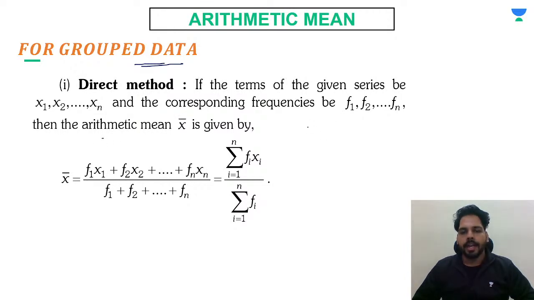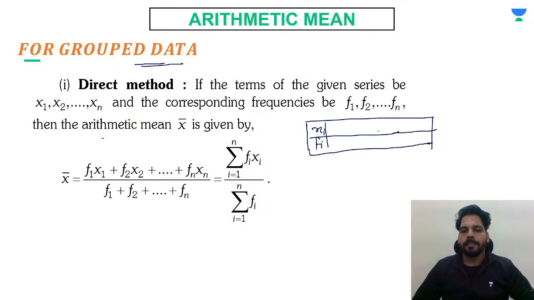That means the data will be given like this: on one side xi, on the other side fi, and each observation has some frequency. Just suppose I am writing here 5, the frequency is 2. I am writing 6, the frequency is 4. If I write 7, the frequency is 3. And I am writing 9, and the frequency is 4 again.